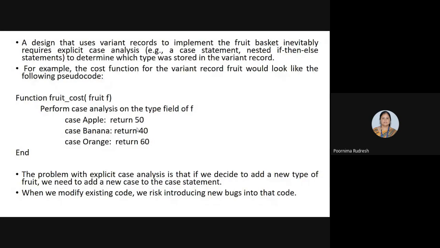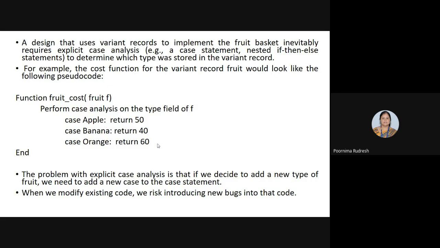And one more problem is that when I'm modifying the code, there may be a chance that bugs can be introduced into the pseudocode. When bugs are added, it results in the failure of that particular program, or the pseudocode will not be executed. It leads to errors. Then we need more time for the modification of such code or debugging of that code. So hence we'll go for a new approach. Instead of using the structure oriented approach, we can go for the object oriented approach.